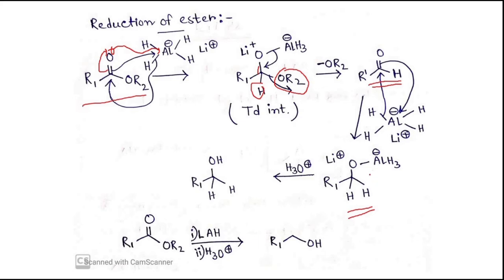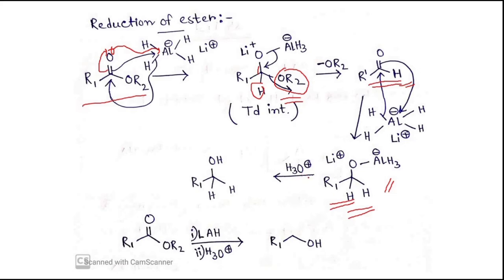But in this case there is no suitable leaving group present, so it shifted to this aldehyde compound. But in this case there is no suitable leaving group, that's why this compound has to stay in this form only. So what will happen in the next step?